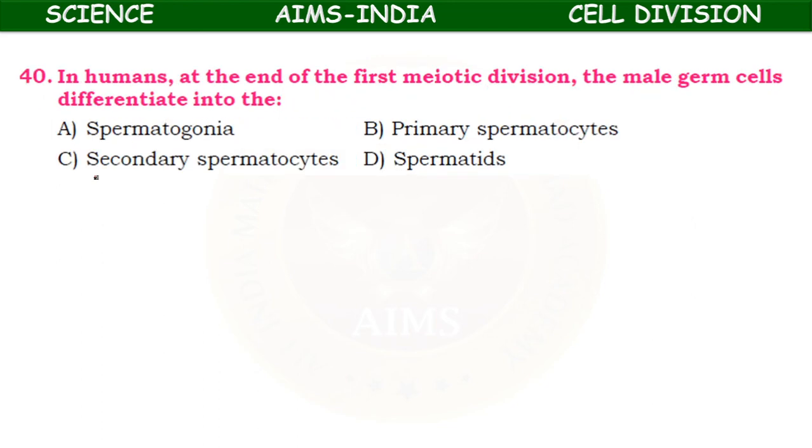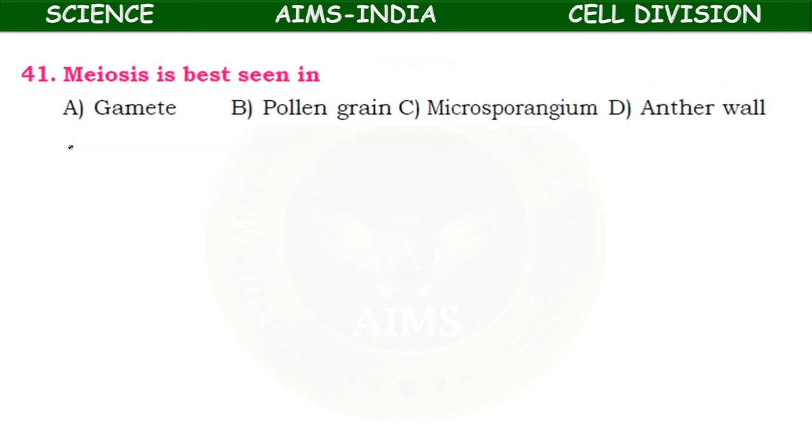In humans, at the end of the first meiotic division, the male germ cells differentiate into spermatogonia, primary spermatocytes, secondary spermatocytes and spermatids. Here the mitotic division occurs in the testis, the male reproductive organ, where the male gametes are produced, and male germ cells differentiate into secondary spermatocytes. Meiosis is best seen in the gamete, pollen grains, microsporangium, anther wall.